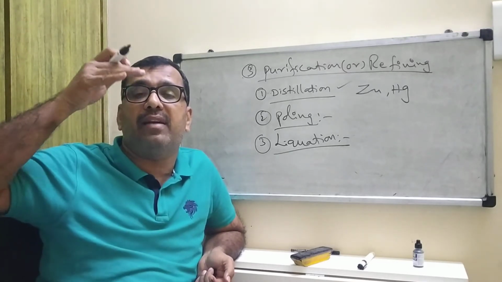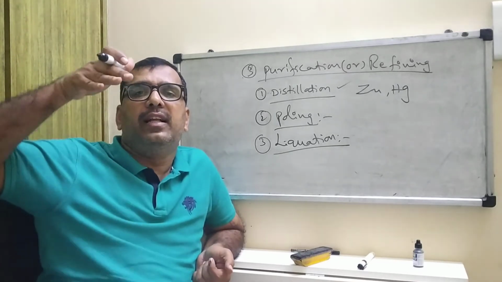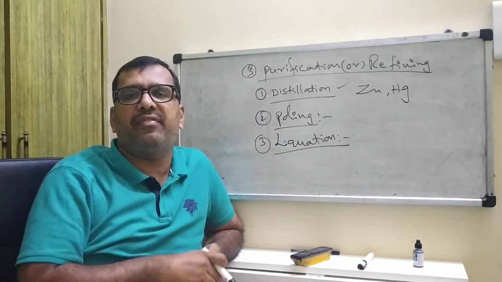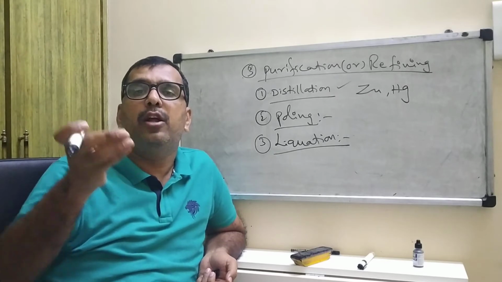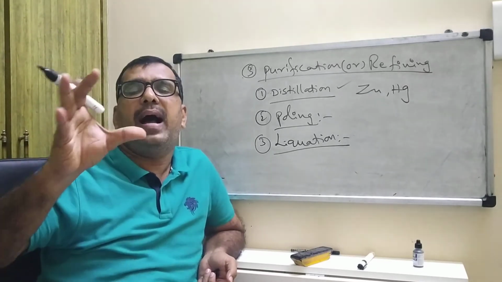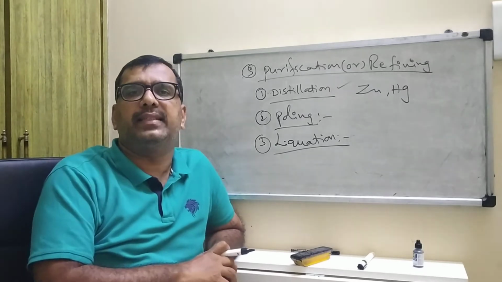Low melting point metals are converted into liquid, and flow on the sloping surface. Automatically, low melting point metals are separated from high melting point metals.